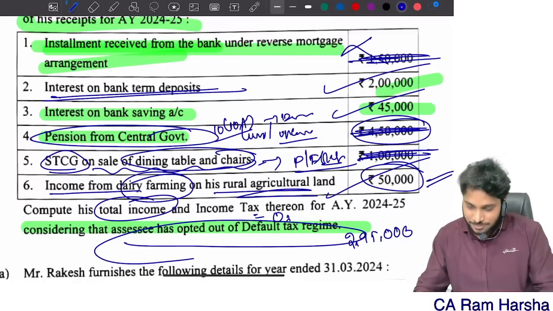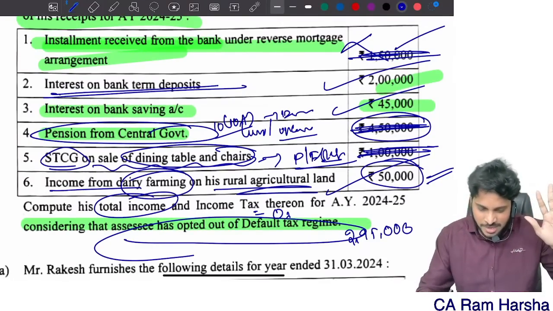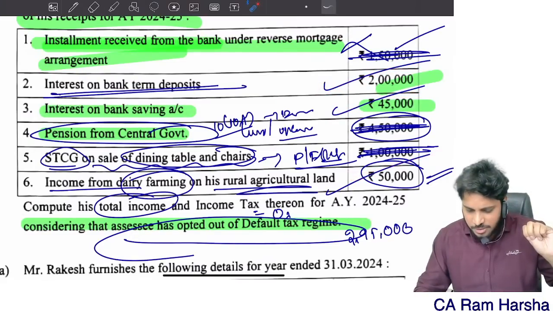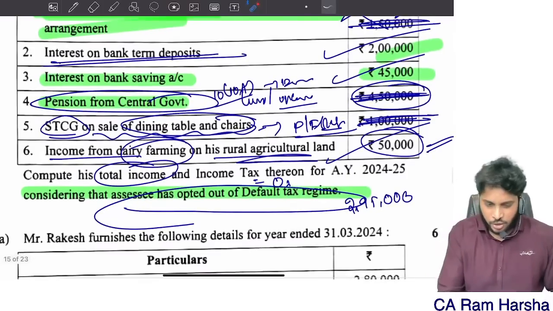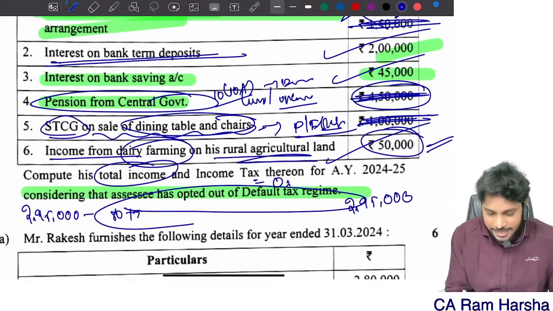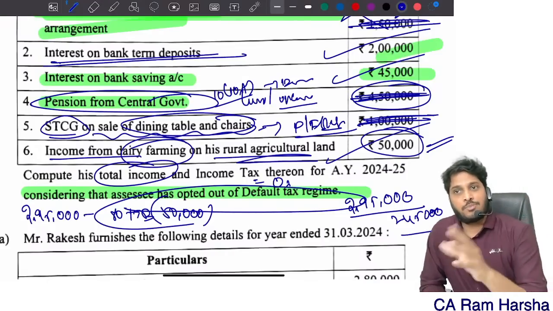So anyhow, whether it is the default tax regime or the normal tax regime, this is exempted. Interest on bank term 2 lakhs 45 is taxable. Income from dairy farming 50,000 is also taxable. Gross total income is 2,95,000 minus 80TTB deduction of 50,000 rupees, which means 2,45,000 is the total income. That's it.